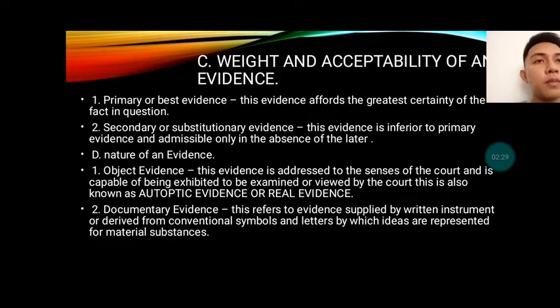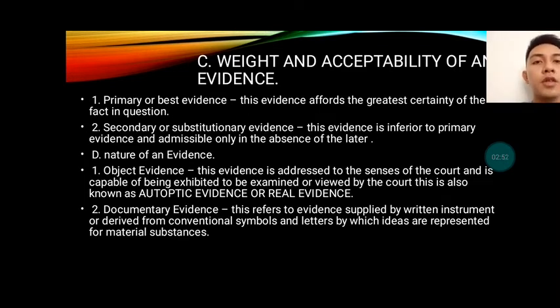Weight and admissibility of an evidence. Primary or best evidence. This evidence affords the greatest certainty of the fact in question. Second, secondary or substitutionary evidence. This evidence is inferior to primary evidence and admissible only in the absence of the latter.